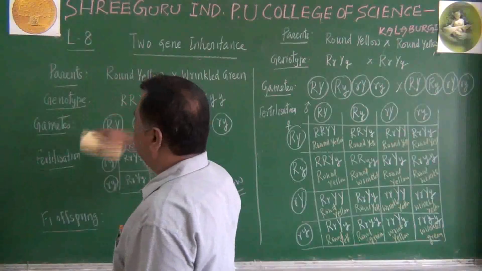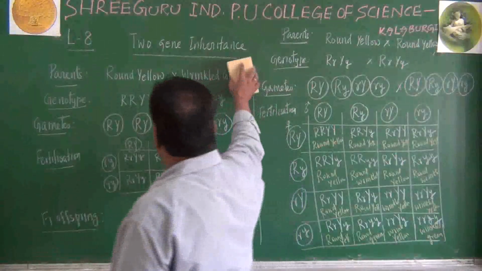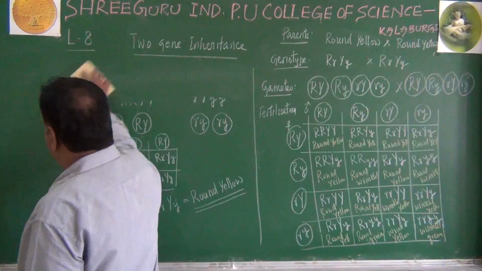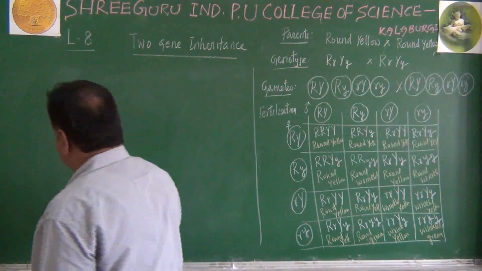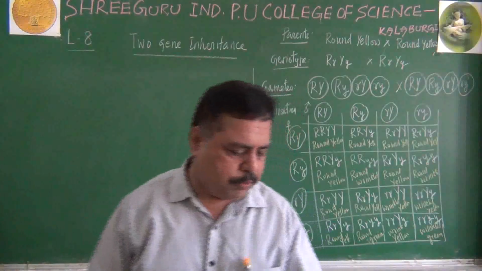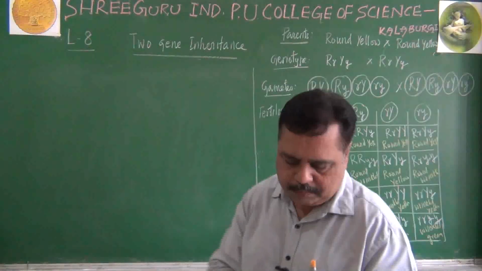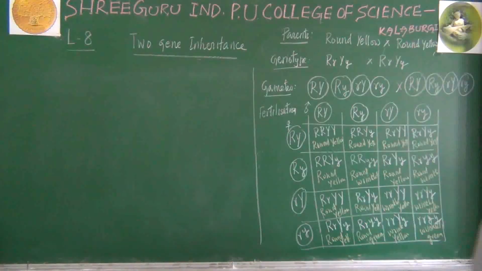Okay, the first generation you might have written, there won't be any confusion, I hope. Let us analyze the offspring produced in a dihybrid cross in the F2 generation. In the F2 generation, what are the offspring produced?